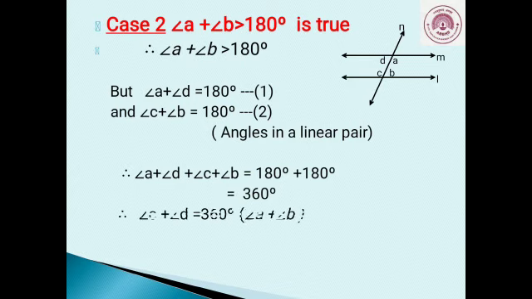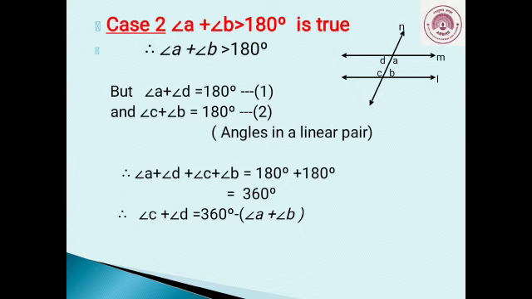Now, taking angle A plus B on the right hand side, we get angle C plus angle D equals 360 degrees minus (angle A plus angle B). Now from the condition, we know angle A plus angle B is greater than 180 degrees.